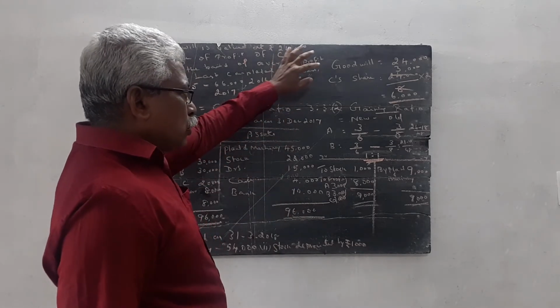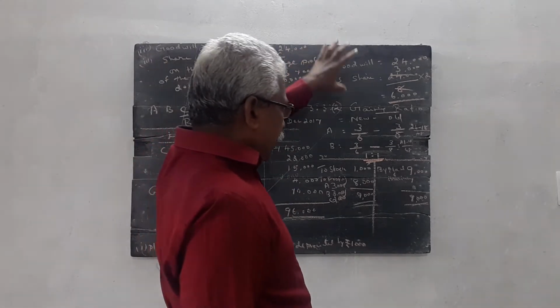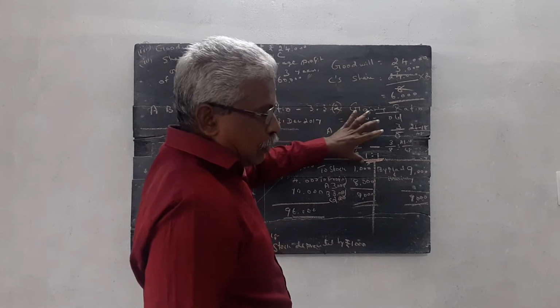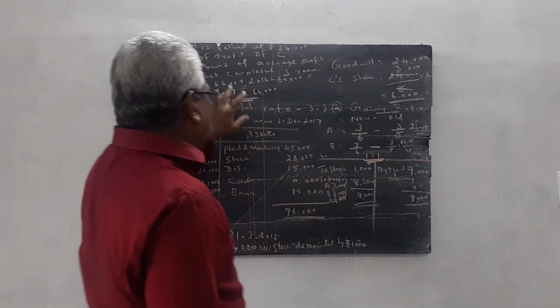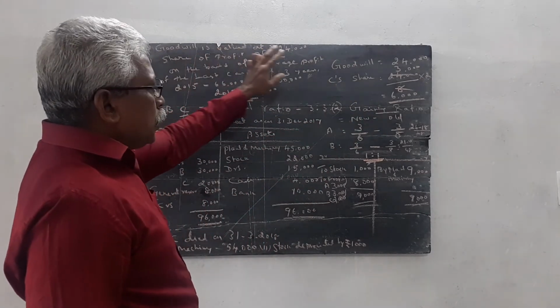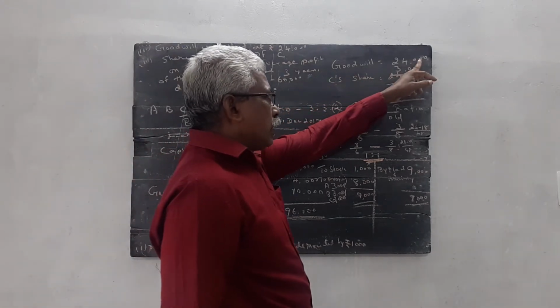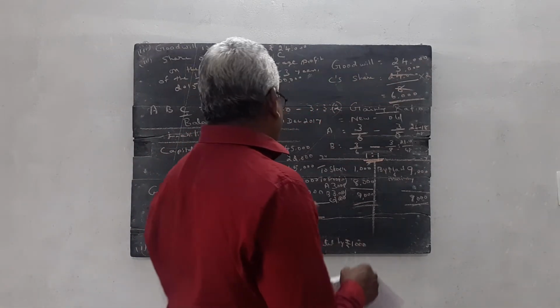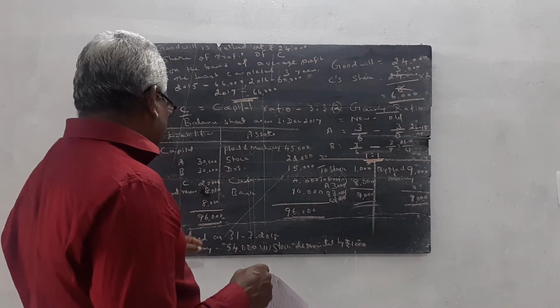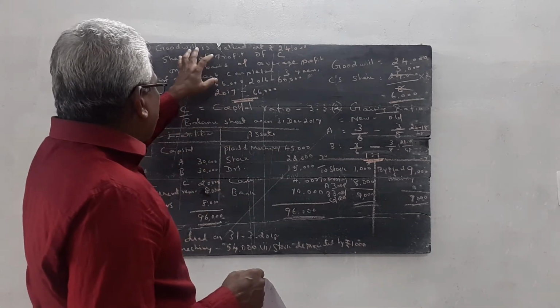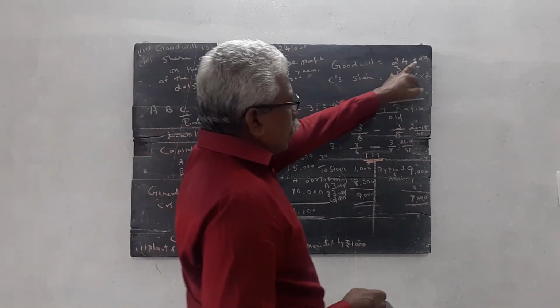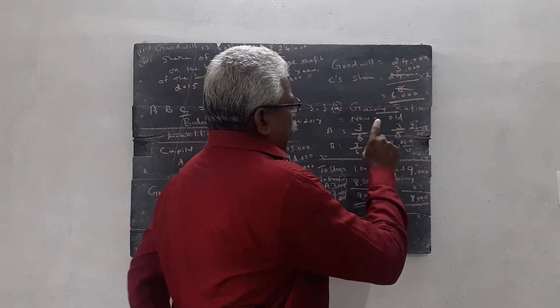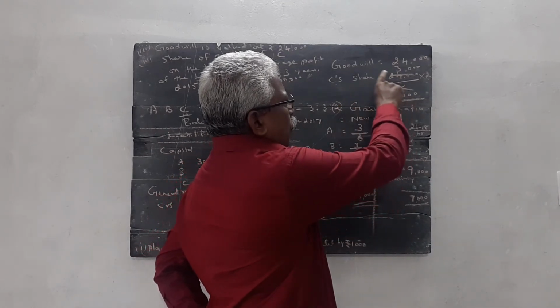So, once again I explain the goodwill. How do we calculate the goodwill? The goodwill is valued at rupees 24,000. It is given in the question. On the date of death of C, the goodwill is valued at rupees 24,000. So first we calculate C's portion of goodwill.